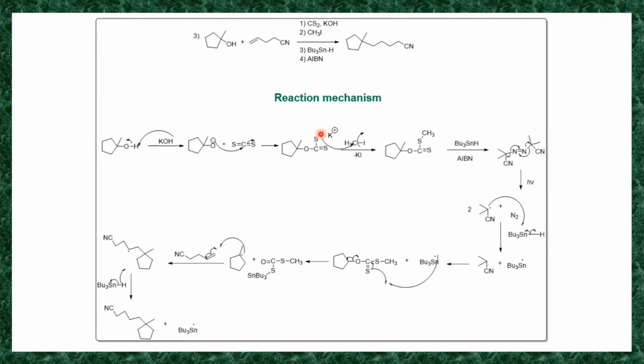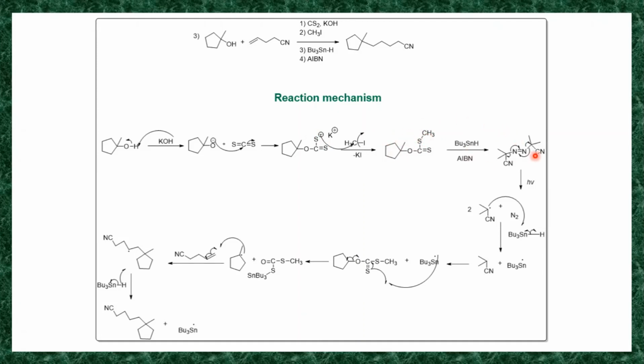with your electrophile. The electrophile in this reaction is this methyl iodide. The carbon of this methyl iodide is an electrophile due to the polarity of this C-I bond. So this S minus attacks this carbon, and it replaces this I. Then this I will form an ionic bond with this K, and KI is your byproduct, and you will get this compound. So the sulfur will form a bond with this CH3. You will get this compound.